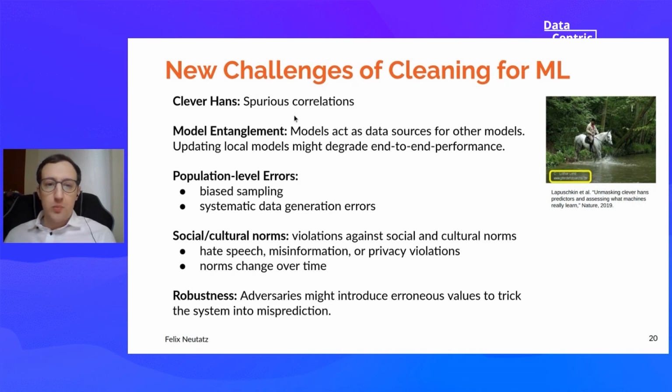Another challenge is model entanglement. Nowadays, models act more and more as data sources for other models. So if we update single models somewhere upstream, this might completely degrade the end-to-end performance. So we have to work on versioning systems and also verification systems in order to avoid these kinds of problems.